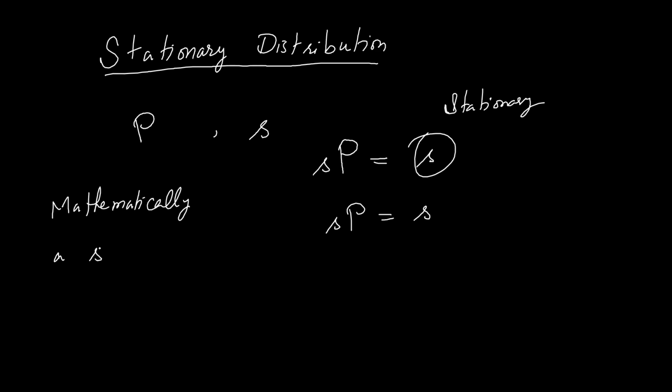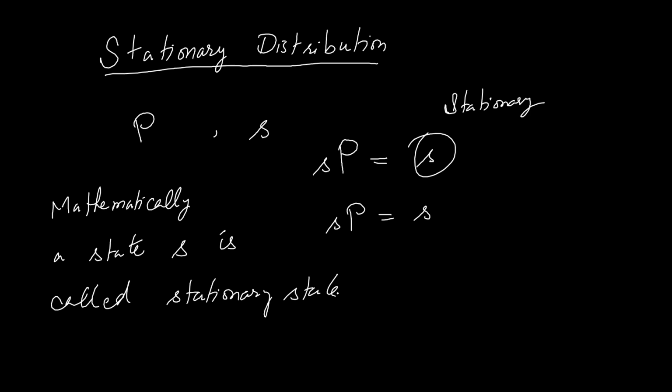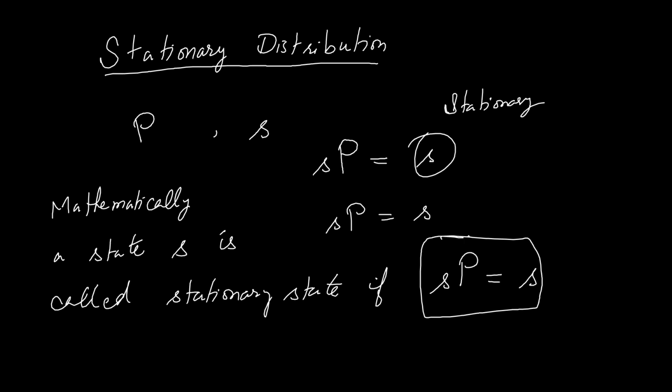Mathematically, a state S is called a stationary state of the Markov chain if S multiplied with P is equal to S. The stationary state of a Markov chain is also called a stationary distribution. The reason is that a state vector contains probabilities and these probabilities sum to 1. Therefore, in the literature, the terms state and distribution are often used interchangeably in this context.